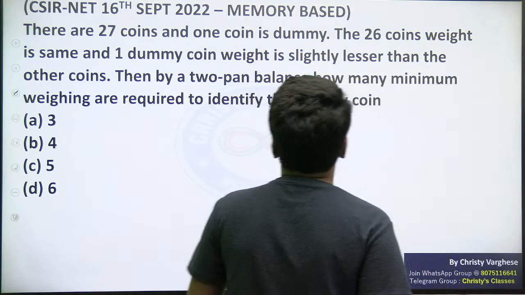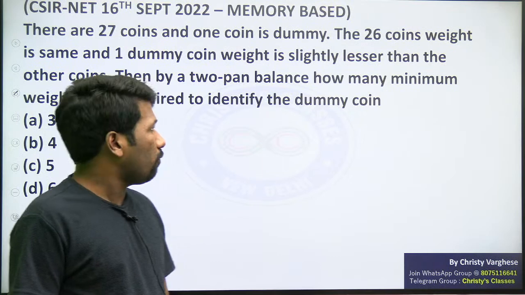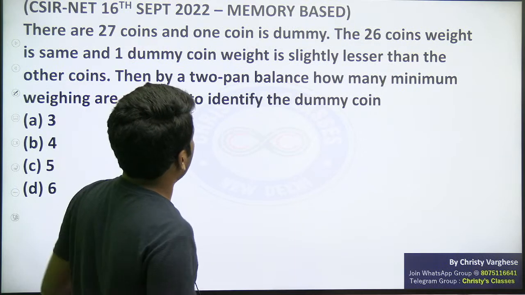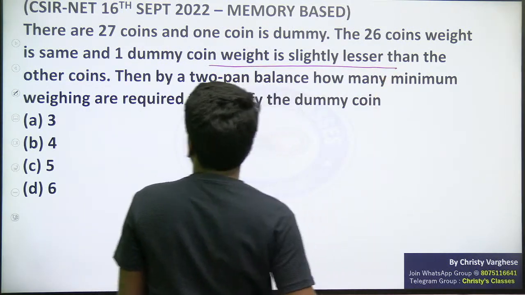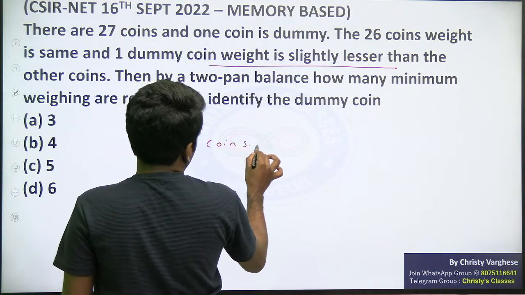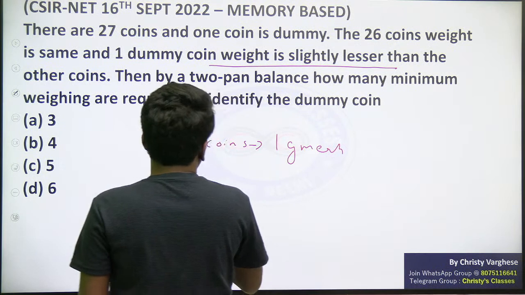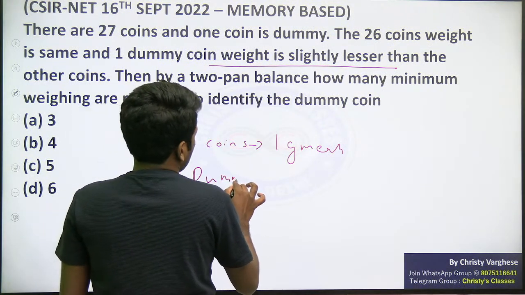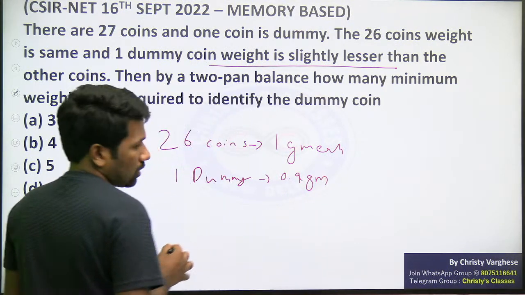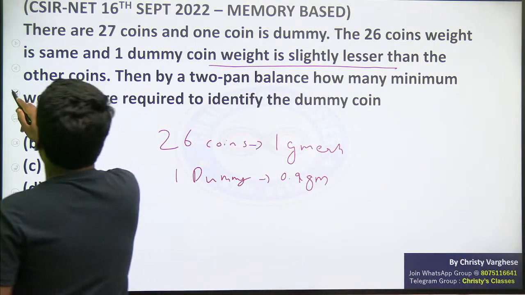So there are 27 coins and one coin is dummy. Dummy means that is a duplicate coin. The only thing distinguishing it is that its weight is slightly lesser than the other coins. All other 26 coins are equal in weight, maybe 1 gram each. But the one dummy coin may be a little lighter, maybe 0.9 gram only. Are you understanding? So we need to identify that lighter coin.